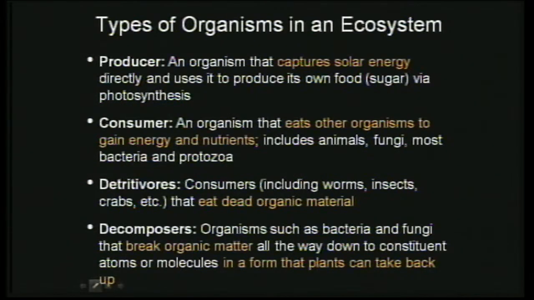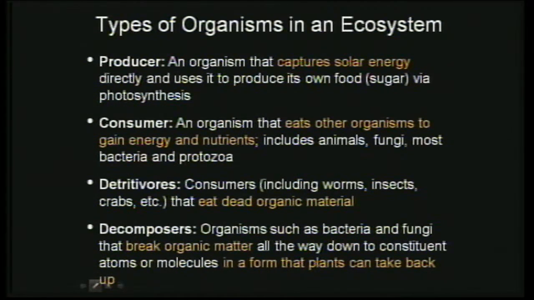For example, we have been using the word ecosystem. There are certain organisms living in that ecosystem: you have the producers, the consumers, the detritivores, and the decomposers. Producers, as students know, are plants which capture the solar energy and make food for themselves as well as for the consumers.